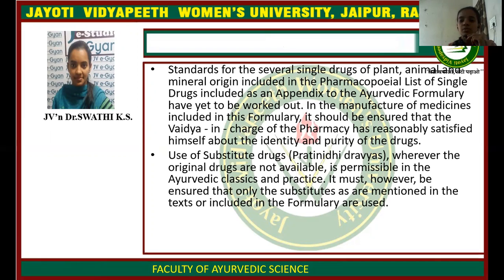In the manufacture of the medicines included in this formulary, it should be ensured that the Vaidya in charge of the pharmacy has reasonably satisfied himself about the identity and purity of the drugs. Use of substitute drugs, that is pratinidhi dravyas, is permissible whenever the original drugs are not available, in the Ayurvedic classics and practice, and it must be ensured that only the substitutes mentioned in the text or included in the formulary are used.